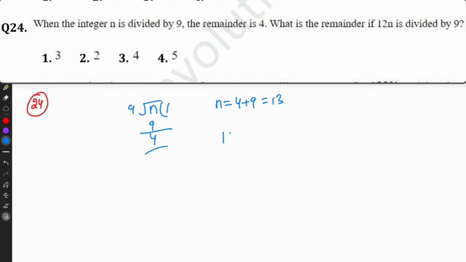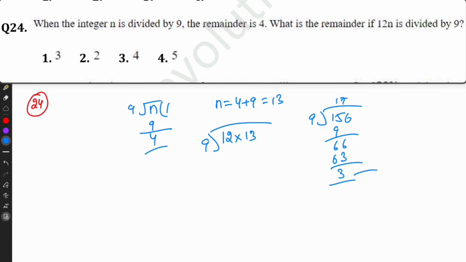So what is the remainder if 12 into n is divided by 9? 12 into 13 is 156. Divide by 9. 9 ones are 9, balance 6, 66. So 9 sevens are 63. The remainder is 3. 3 is the answer.